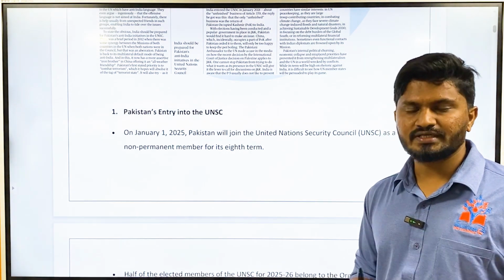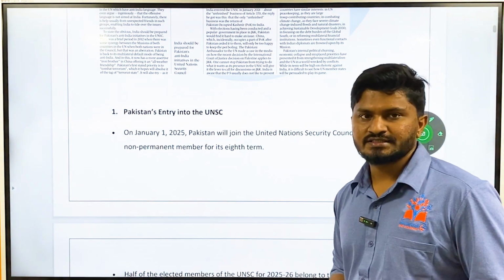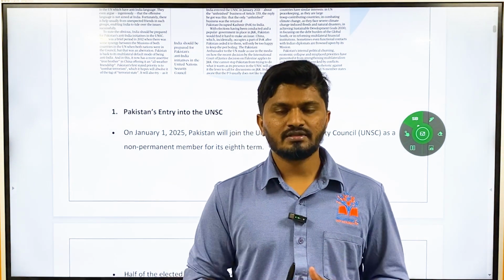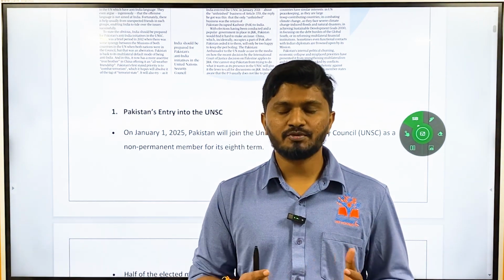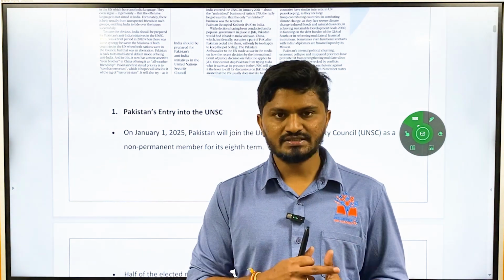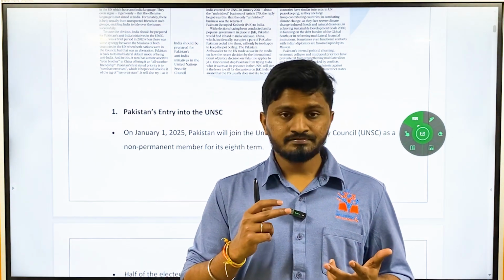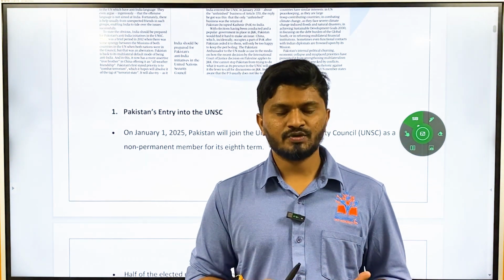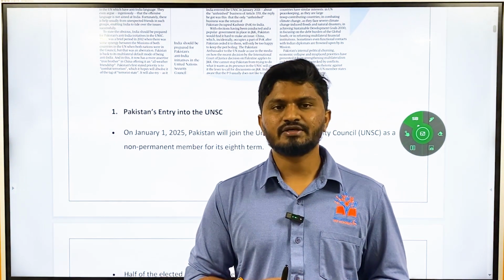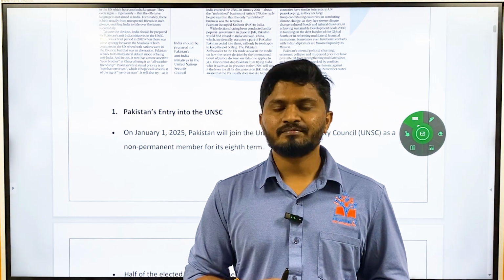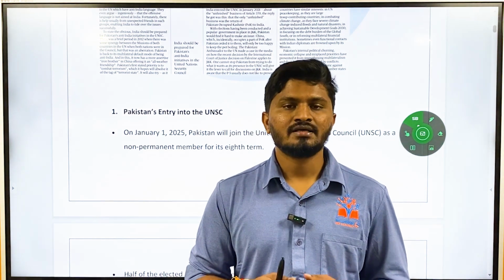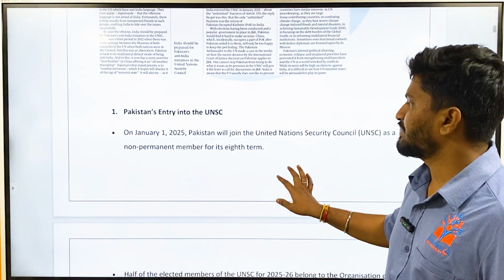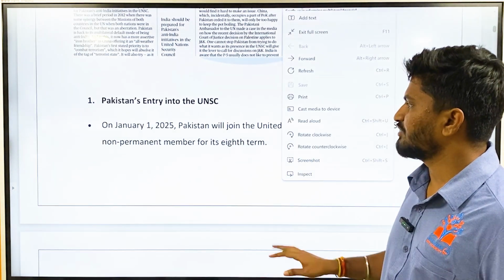Okay, you know about the United Nations Security Council. In the UNSC, there are two types of members. One is permanent members, and there are 5 permanent members, popularly called the P5 countries. That is USA, Russia, France, China, and England or UK. These are the 5 permanent members, and then there are 10 non-permanent members who are elected for a tenure of 2 years. Now, Pakistan will be taking up the non-permanent seat from January 1, 2025.